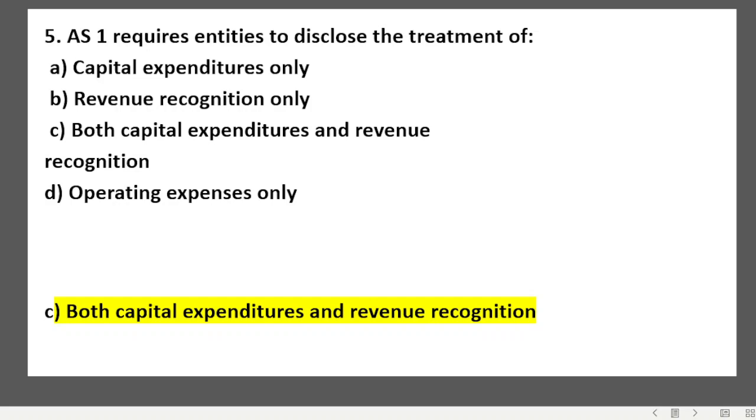AS-1 requires entities to disclose the treatment of capital expenditures only, revenue recognition only, both capital expenditure and revenue recognition, operating expenses only. Yes, here we have to mention all about both capital expenditures as well as revenue recognition also.